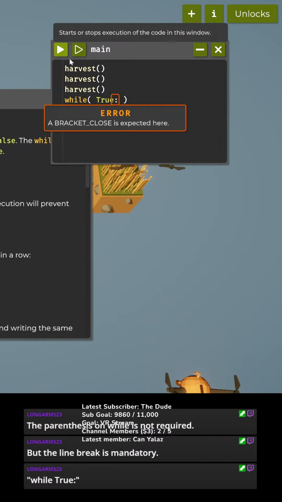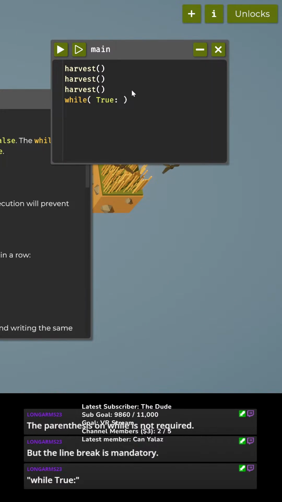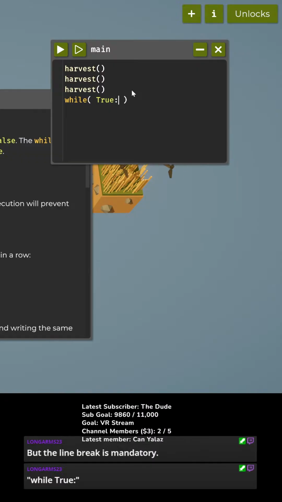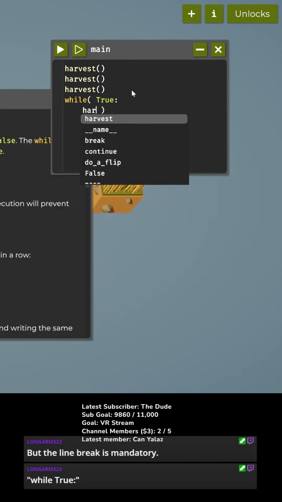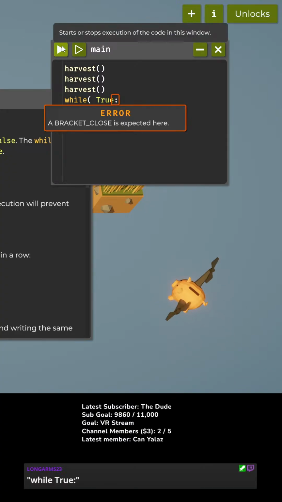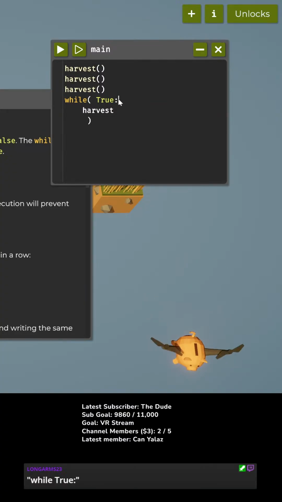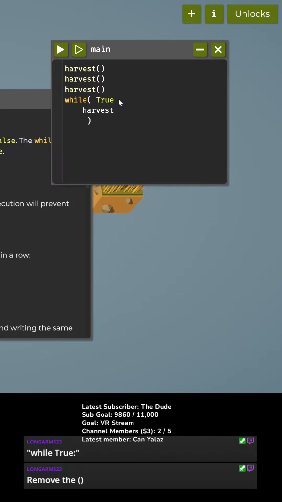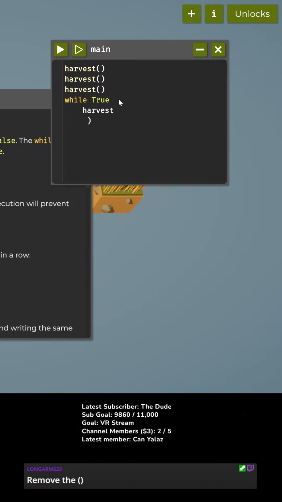Harvest while true? Nope. Bracket close error is expected here. So like that and then harvest? Like that, maybe? Bracket close is expected here. Remove the parentheses. Okay, like that.